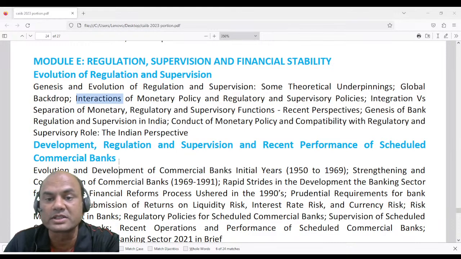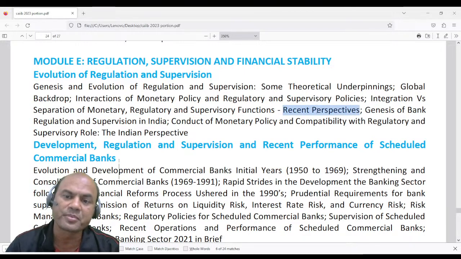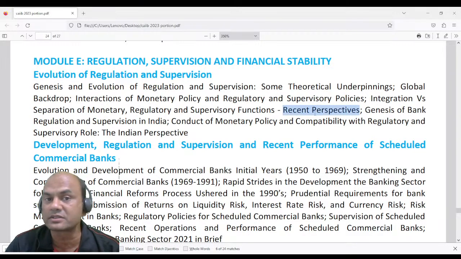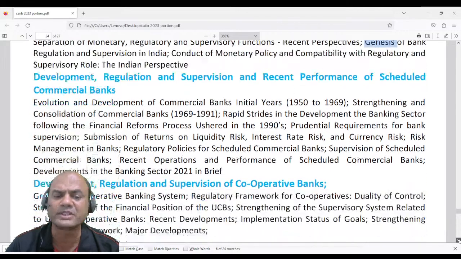Regulatory and supervisory functions, recent perspectives: what are the recent changes in the regulatory functions of RBI. You might be seeing all these frauds which have happened in the banking system in the last 5-10 years. So what are the recent perspectives? How has RBI tightened its regulations after this? The word genesis basically means the starting point, how it originated.